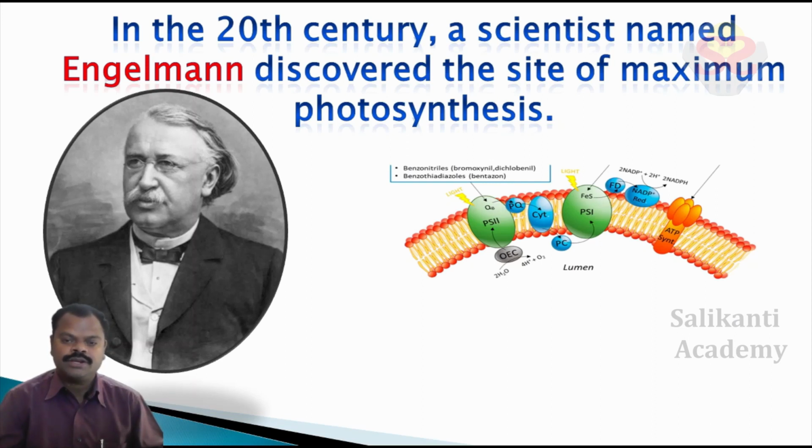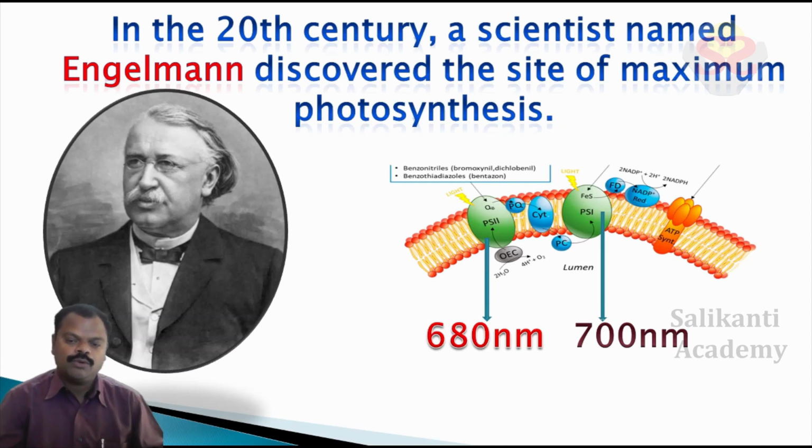They accumulated only in the blue and red color areas. He also observed that photosystem 1 and photosystem 2 are the more important, maximum photosynthesis rate sites.